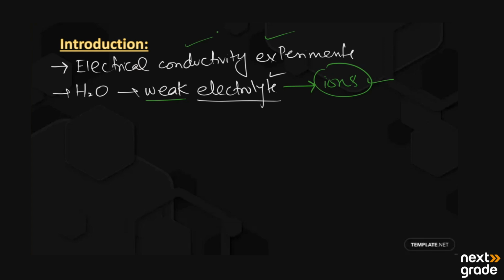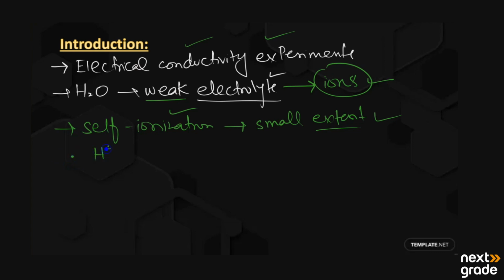But when we look, water undergoes self-ionization. Self-ionization means it ionizes into its ions by itself, but this process happens to a very small extent. Why is it going to happen to a very small extent? The second thing is that water has an equal number of hydrogen and hydroxide ions.